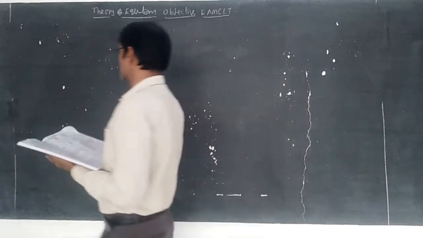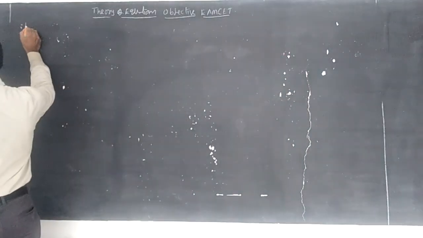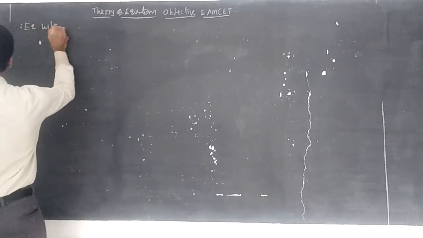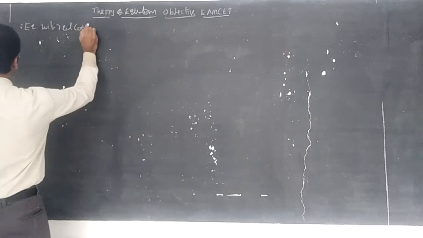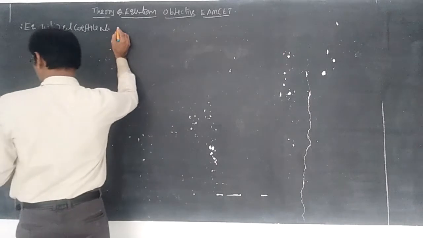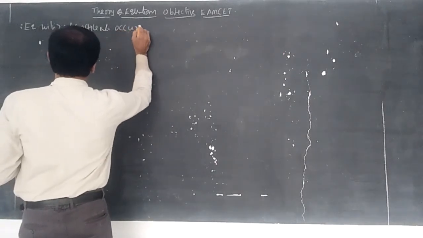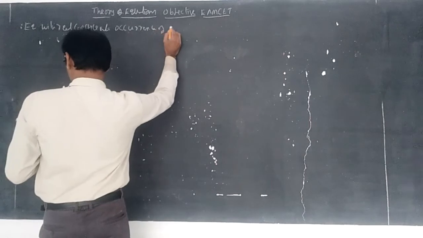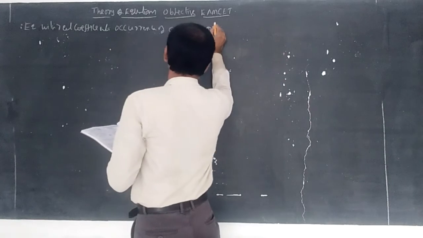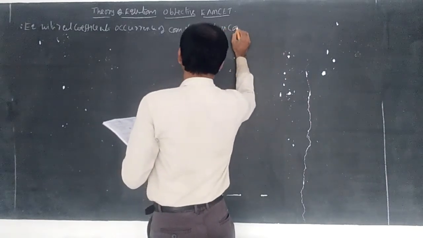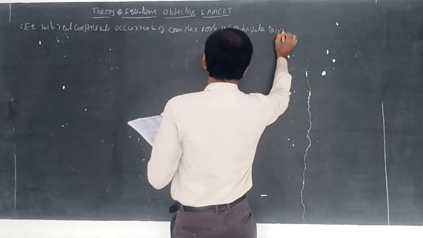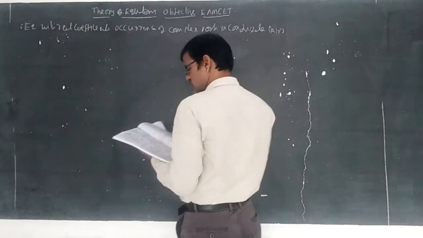Okay, students, let us discuss another point: equation with real coefficients, occurrence of complex roots in conjugate pairs, and its consequences.